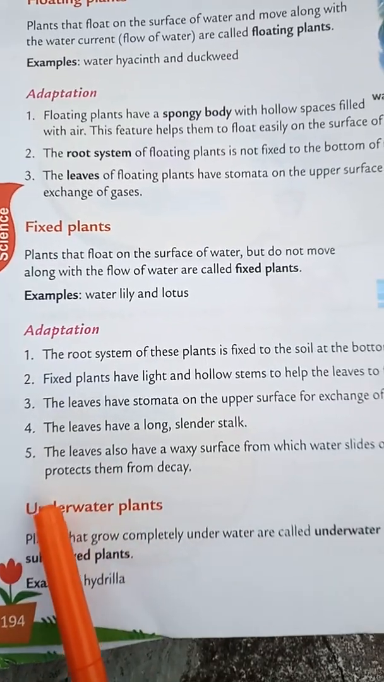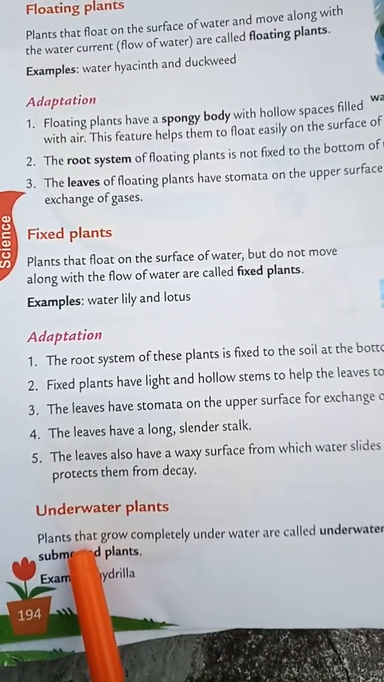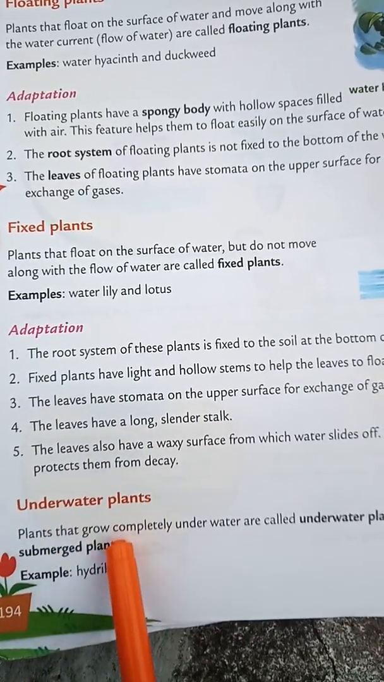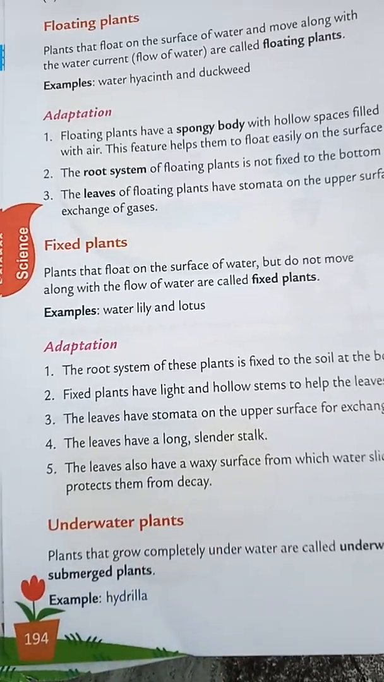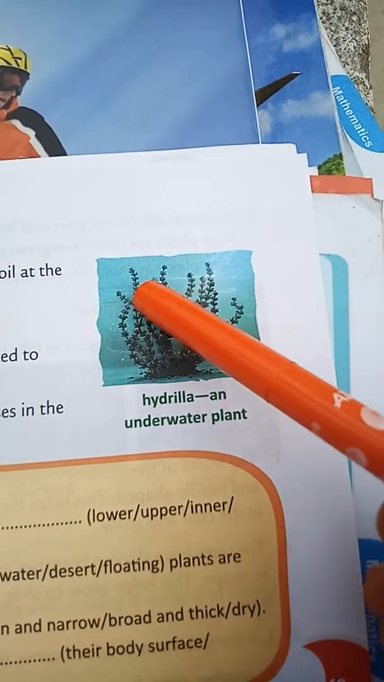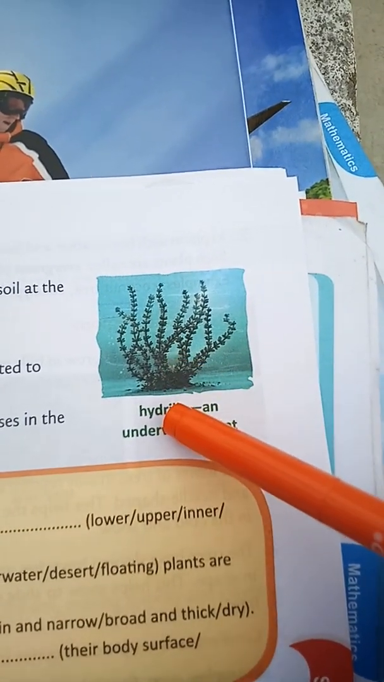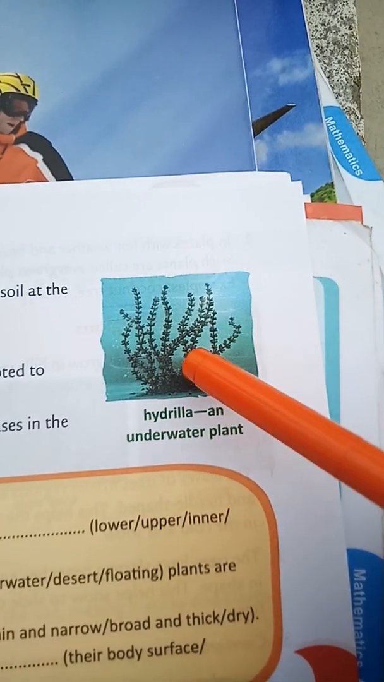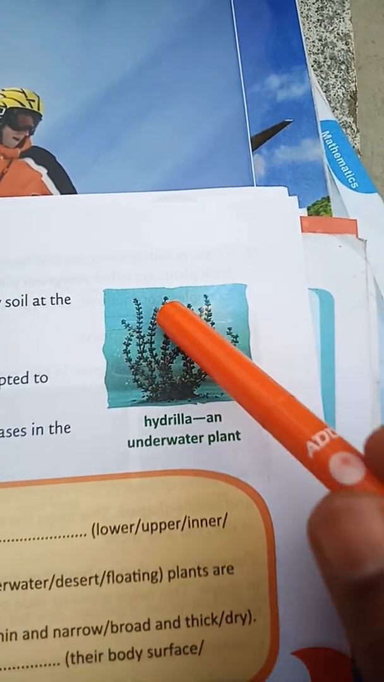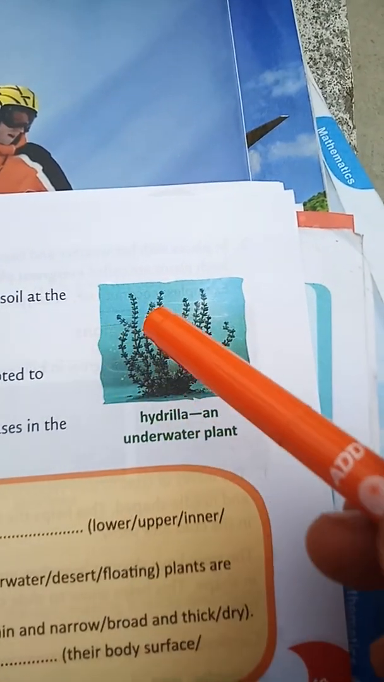The next one is underwater plant. Underwater means the plants are inside the water, not floating on the surface. These plants are submerged inside the water. Example, hydrilla. If you observe in this picture, this plant is completely inside the water. The root system is fixed inside the soil and the plants are inside the water only. So these leaves are not absorbing any gases. The body surface itself exchanges the gases from the water.